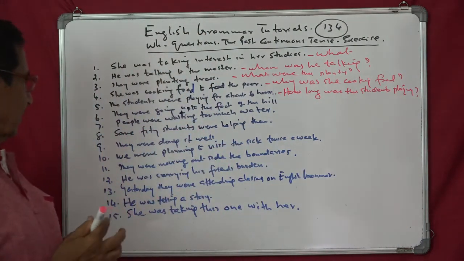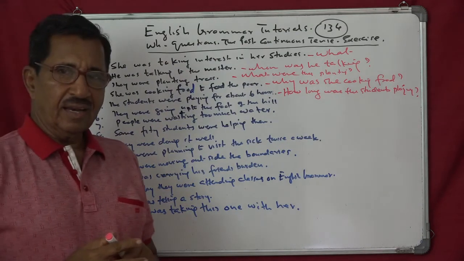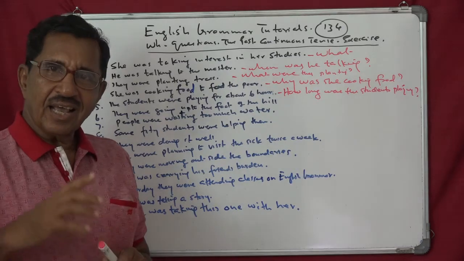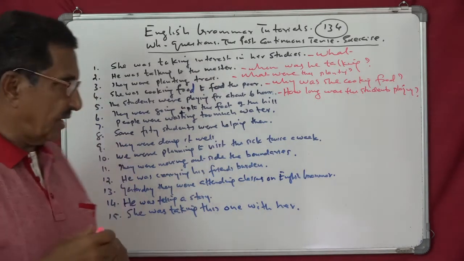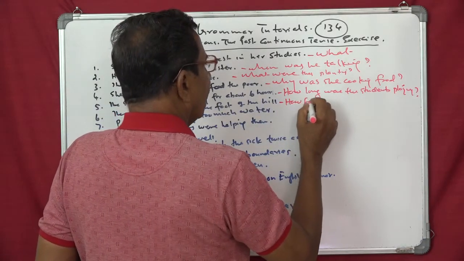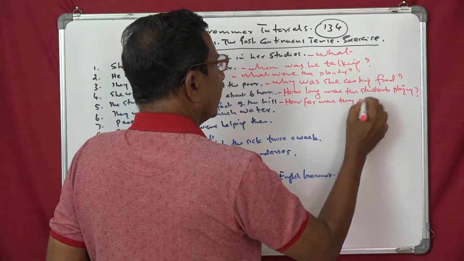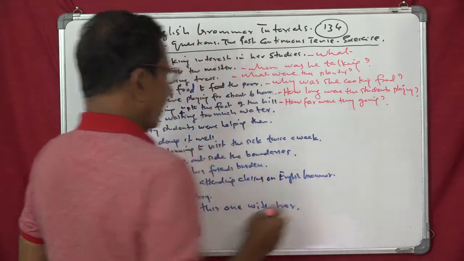Alright, next. They were going up to the foot of the hill. That is distance. How far were they going? How far were they going?